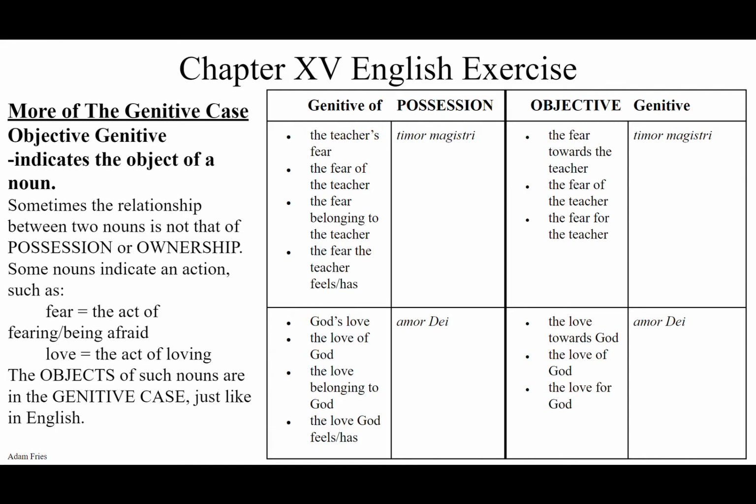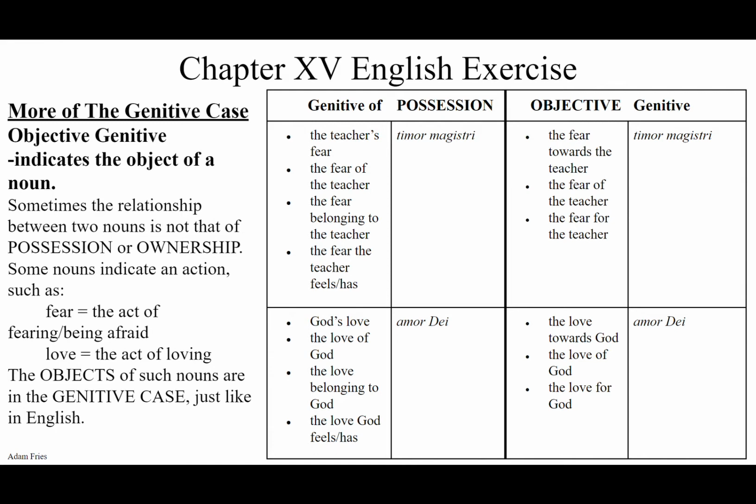There are noun forms of verbs, like to love, amo, amare, amavi, amatus. The noun form would just be love, the act of loving. What is that thing? Well, it's amor, amoris, masculine. We know the verb timeo, timere, timui, to be afraid. The noun form of that would be timor, fear, the act of being afraid.